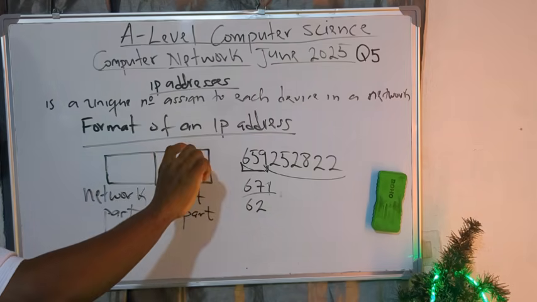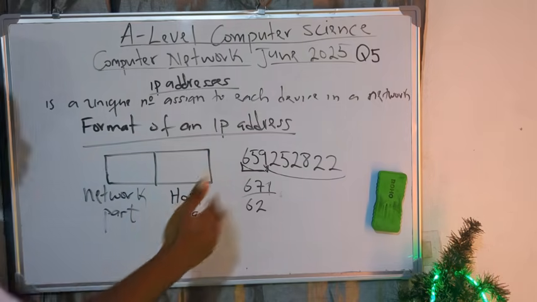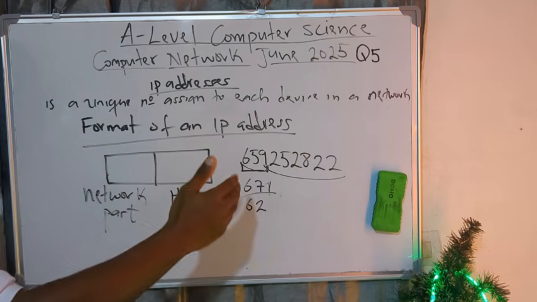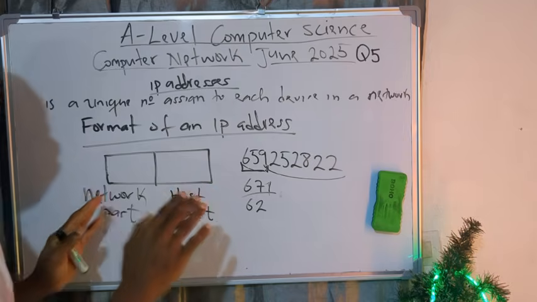Now, this network part and host part is shared based on the groups. You know that an IP address is made up of 4 groups. Meaning maybe the first group can be the network part and the last 3 are the host part. Or the first 2 groups are the network part and the host part is the last 2. Or the first 3 and so on. So we vary like that. Now, after having this information, very nice.